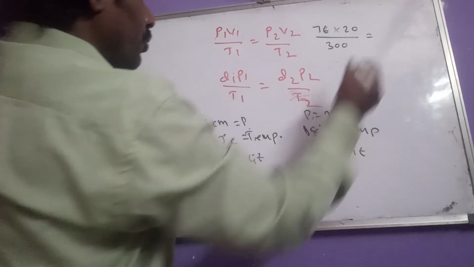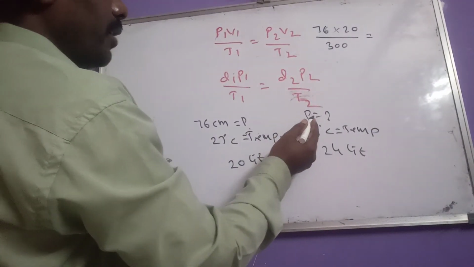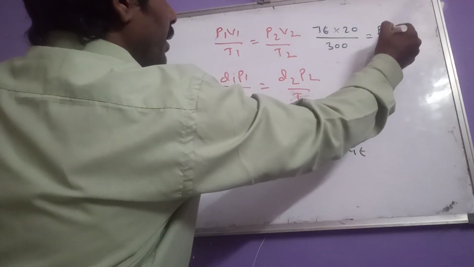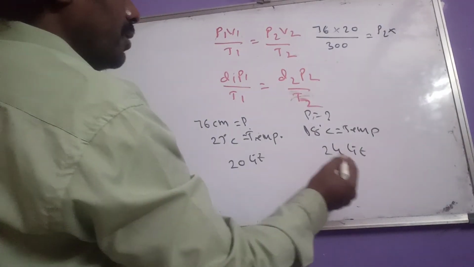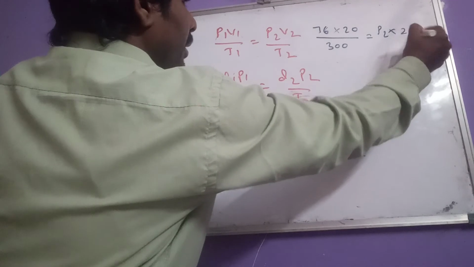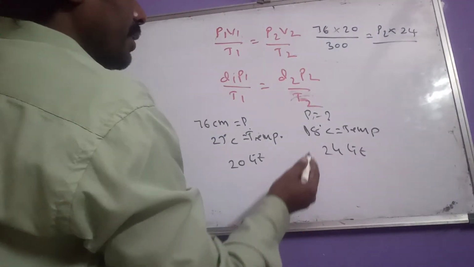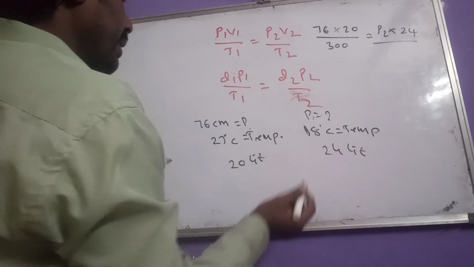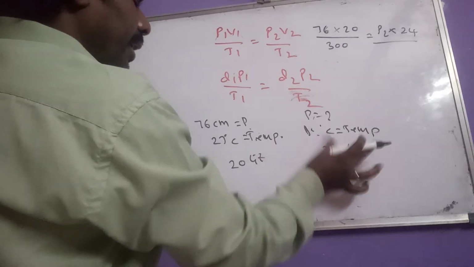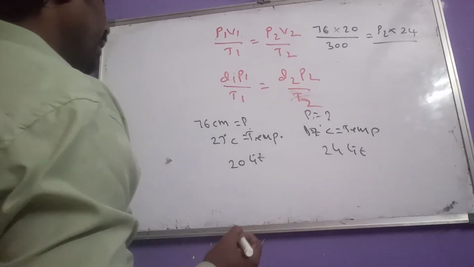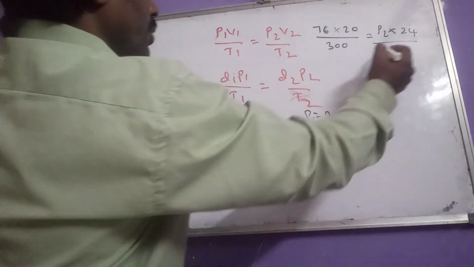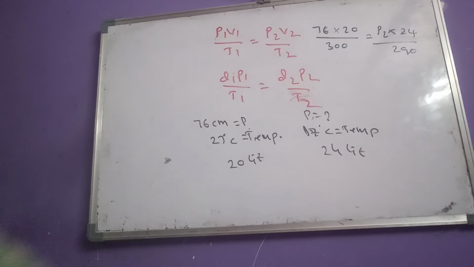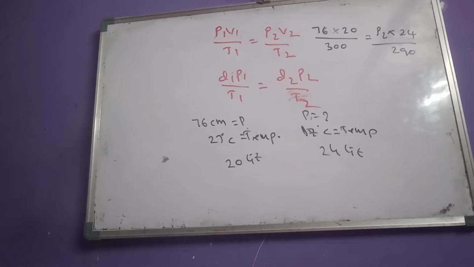That equals P2, which we need to calculate, into V2, which is 24 liters, by T2. The temperature given is 18 degrees centigrade, or take it as 17 degrees centigrade, so we get 290. By solving that, one can get P2.